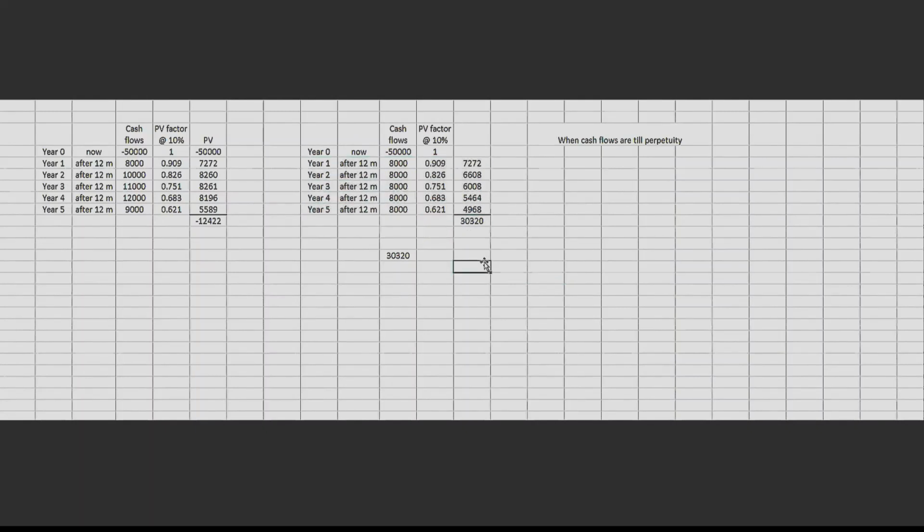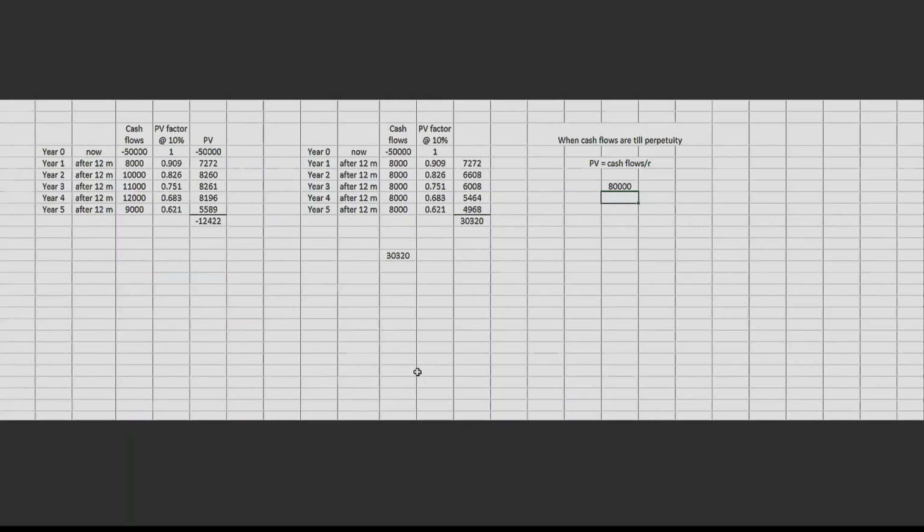Now what do I do? I will have to simply calculate the present value by using this formula. Whatever is the cash flow, divide by the rate. Simple. Now what is this rate? Let's suppose 8,000. Every year you are going to receive till infinity. So my present value would be 8,000 divided by 0.10. 80,000 is the present value of this investment. You invest some money, you will get 8,000 of cash inflows for n number of years from now. This is how you calculate the present value when it is a case of perpetuity.